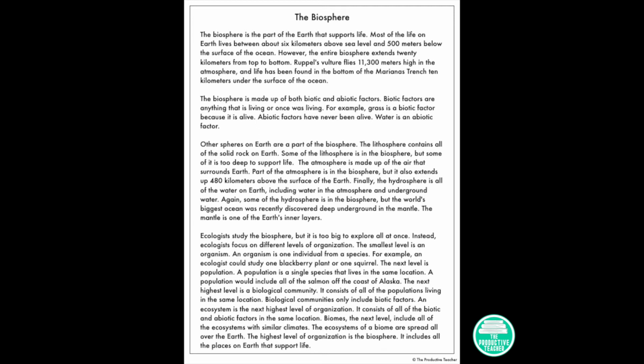An ecosystem is the next highest level of organization. It consists of all the biotic and abiotic factors in the same location. Biomes, the next level, include all of the ecosystems with similar climates. The ecosystems of a biome are spread all over the Earth. The highest level of organization is the biosphere. It includes all of the places on Earth that support life.